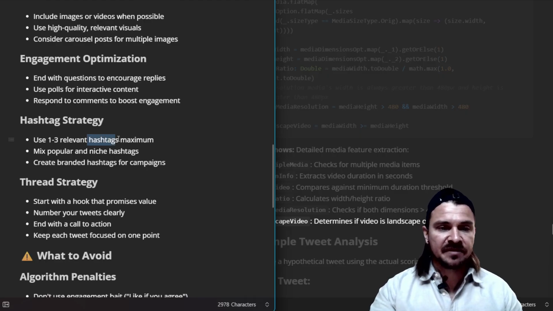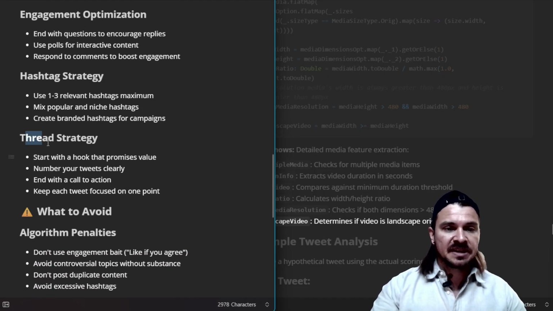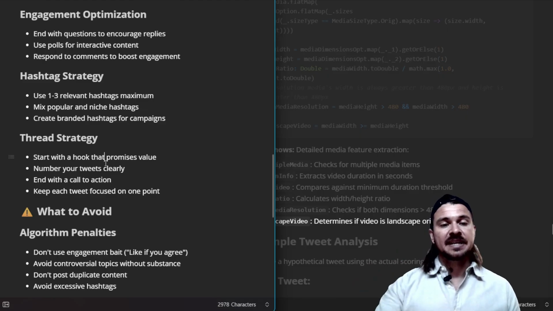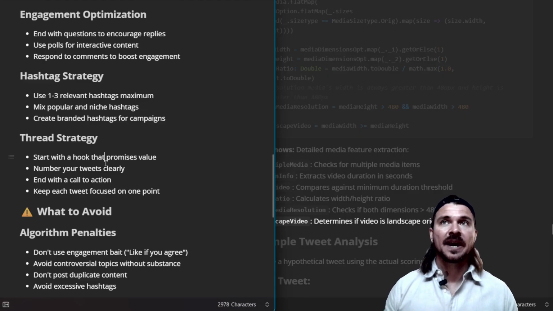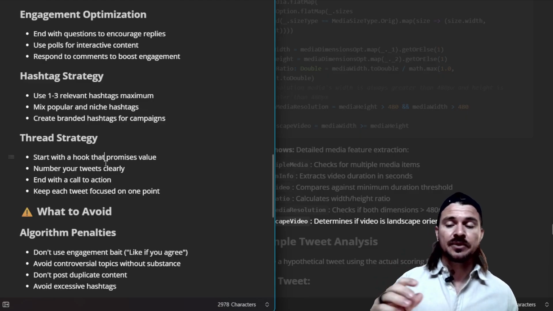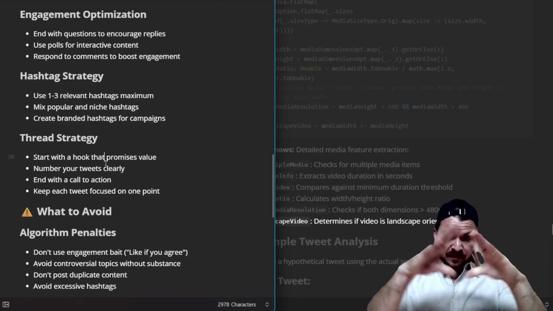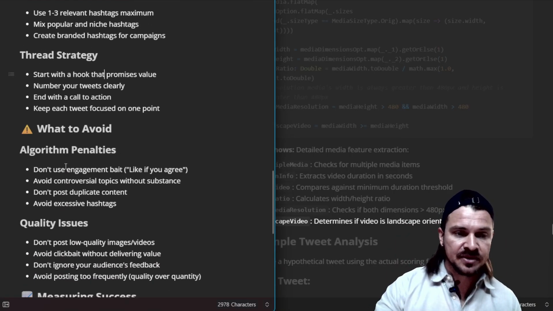And so that has relevant hashtags, things that are trending at that moment. The other thing is threads, again, because one of the most important things is time spent on tweet. And so if you have a thread, they're spending more time, more likely to get boosted. Also to have a good bio. So one of the things it's going to be recording is, okay, if they look at your tweet, do they first look at your bio information and then do they actually click onto your profile? So that's also important.